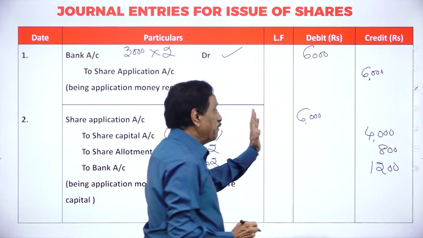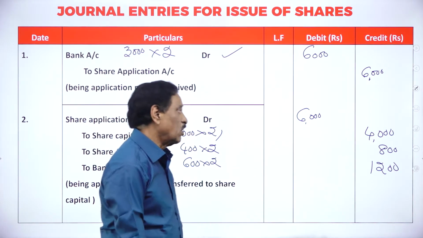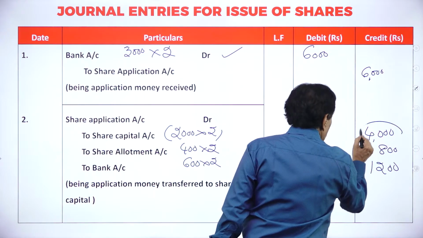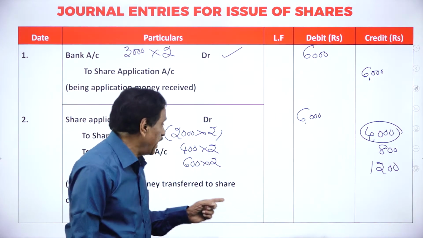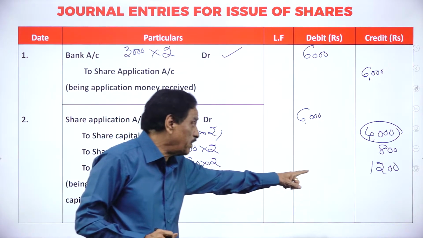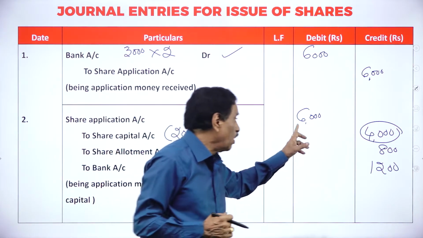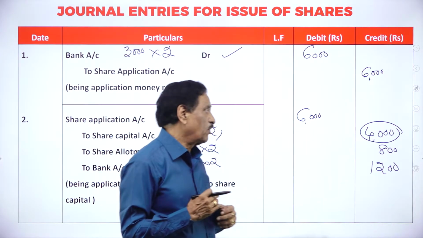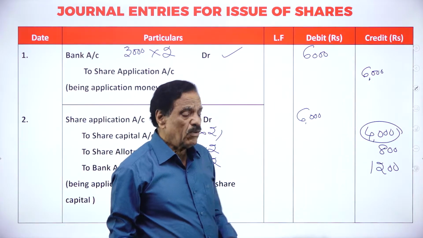See the point? Debit side should be equal to credit side. How much money are you having? 6,000. Actually, we require only 4,000. How much adjusted to allotment? 800. How much rejected? 600 applications. How much refunded? 1,200. You are going to refund now. So out of 6,000, we require 4,000. How much adjusted to allotment? 800. So now we'll go to the next entry.